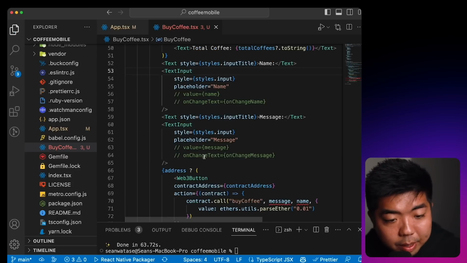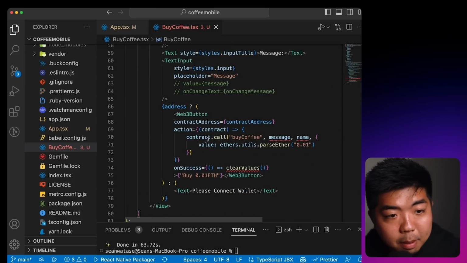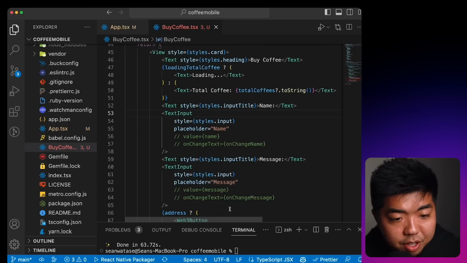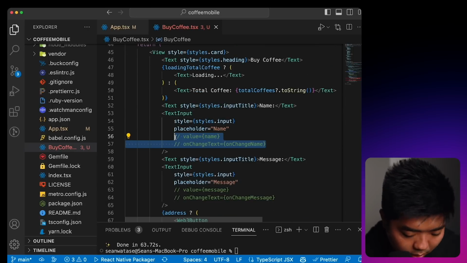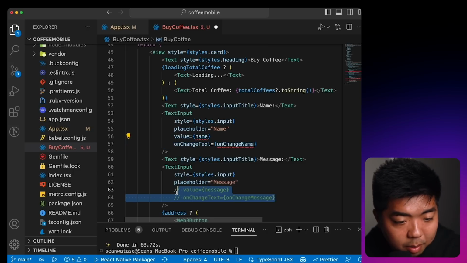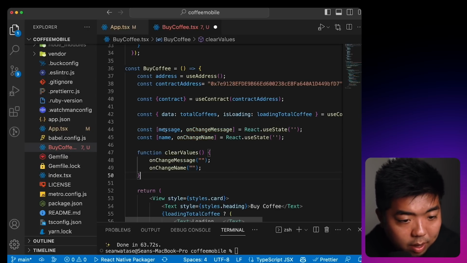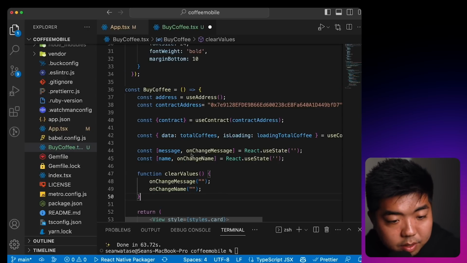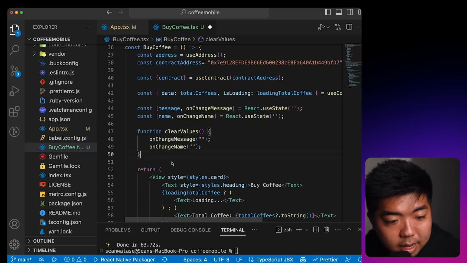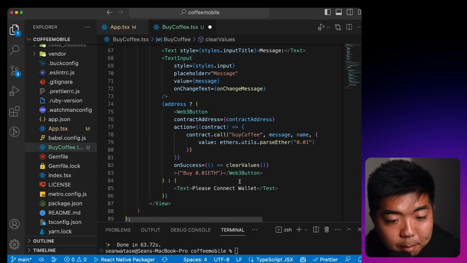Now, the last thing we need for this buy coffee component is just setting, again, the values and states for our inputs. So I'm just going to uncomment these, and here we are going to add our states for our message and name, and we're going to create a function that clears the values to blank once someone submits and buys a coffee.